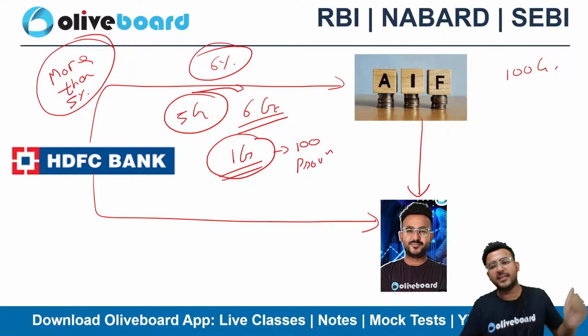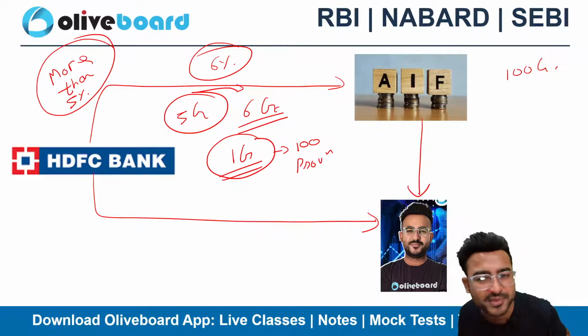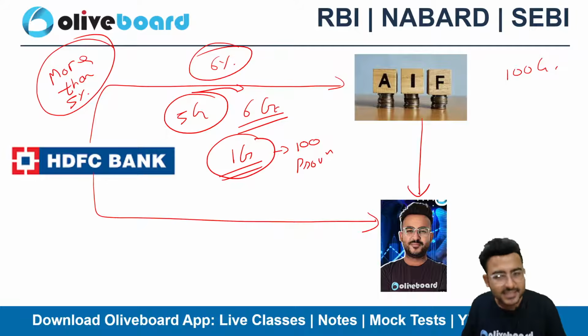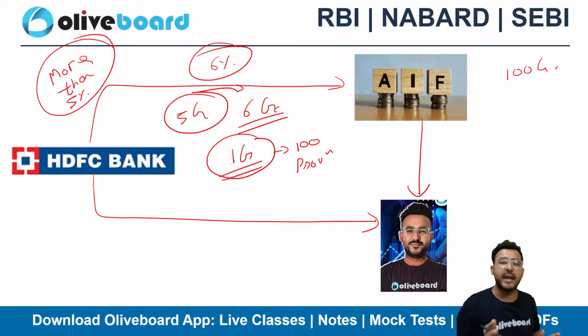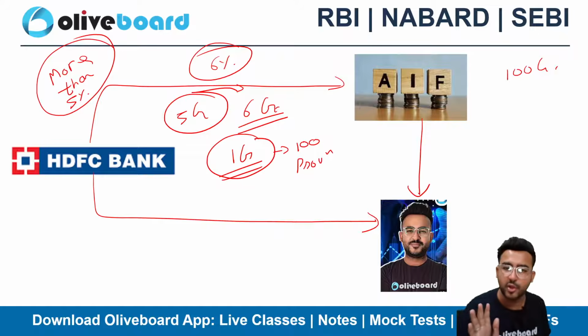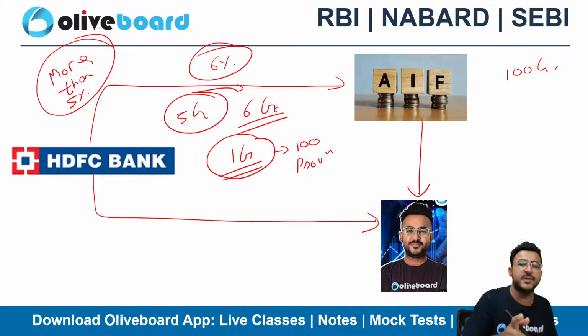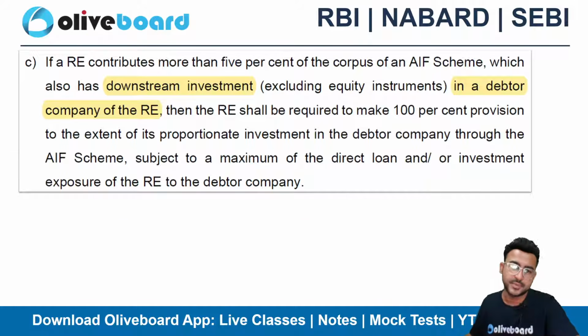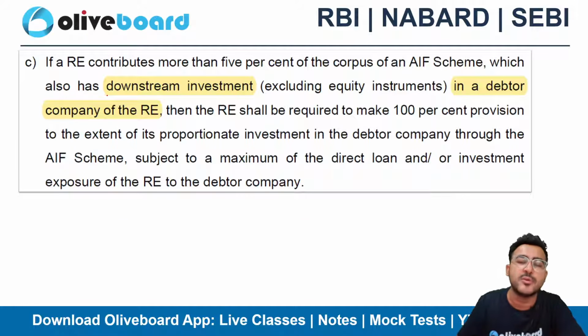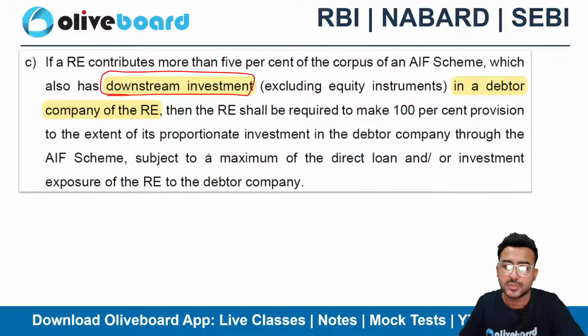But you told that the limit is 10% and 20%. That is the limit. However, that is the total limit, irrespective of whether the AIF has invested in my company or not. That's the total limit for the RE. If this is the arrangement, then whatever HDFC Bank has invested over and above 5% is subject to 100% provisioning, because this is a downstream investment.